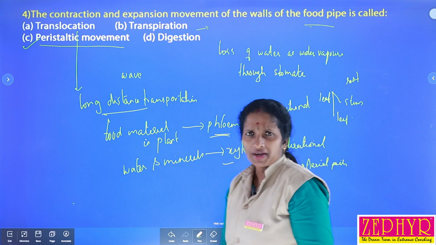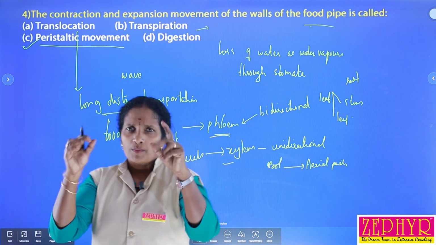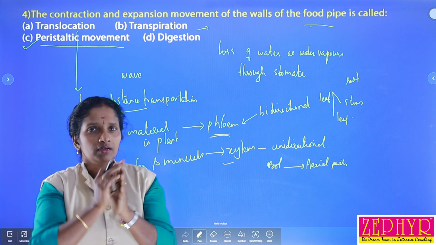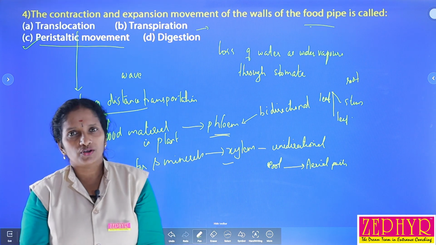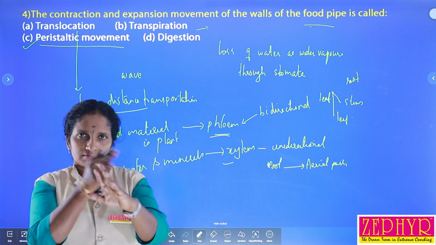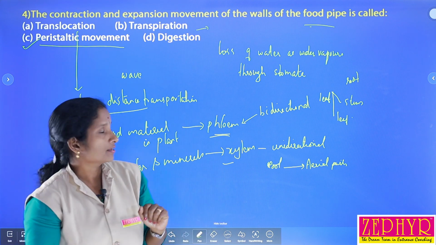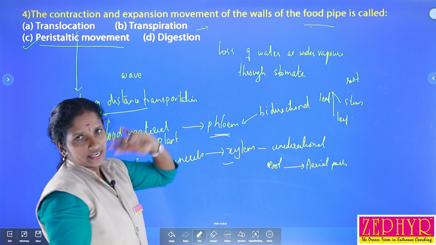What is meant by stomata? Stomata are the small openings found on the epidermis of a leaf, guarded by two guard cells, isn't it? So that is called transpiration.